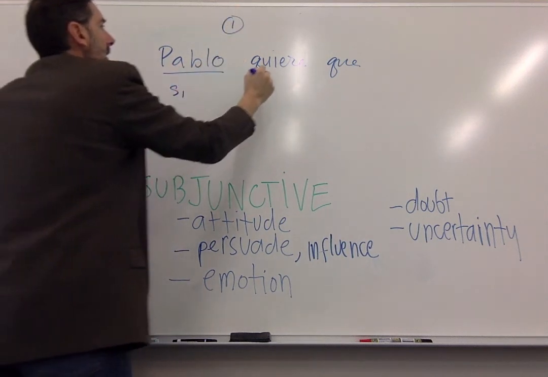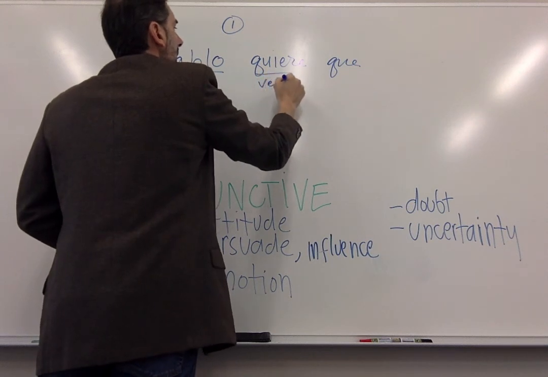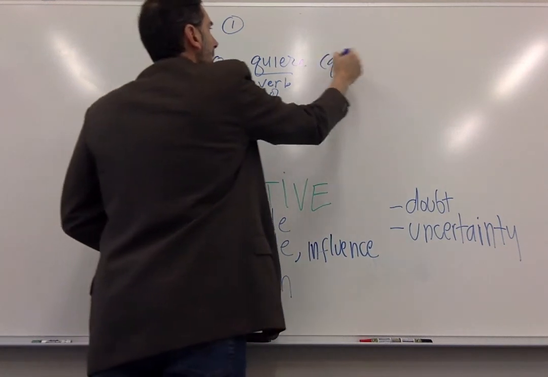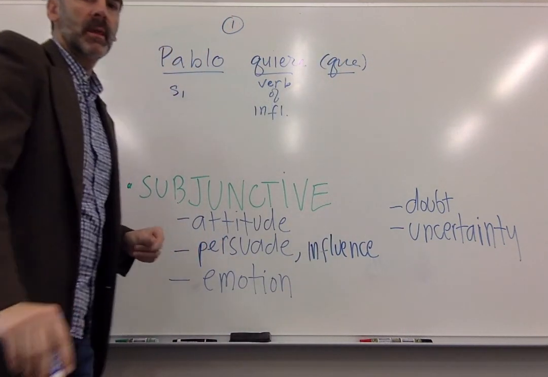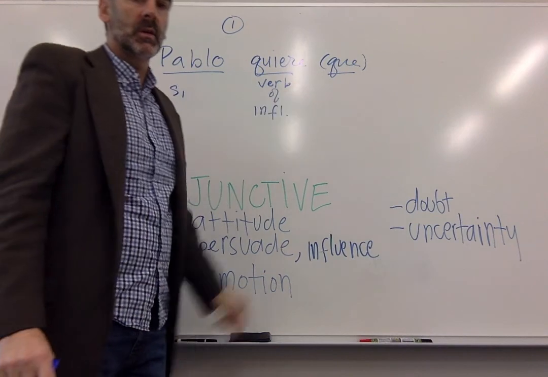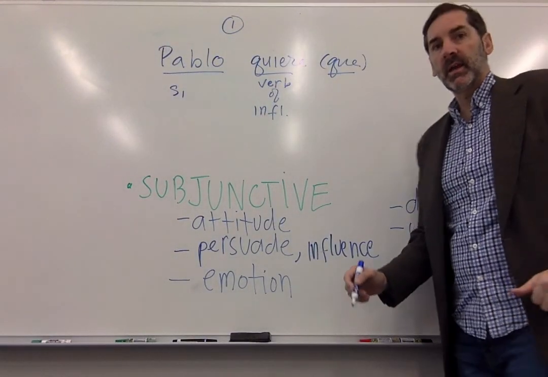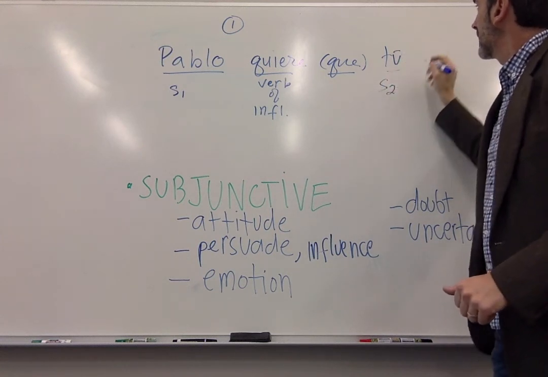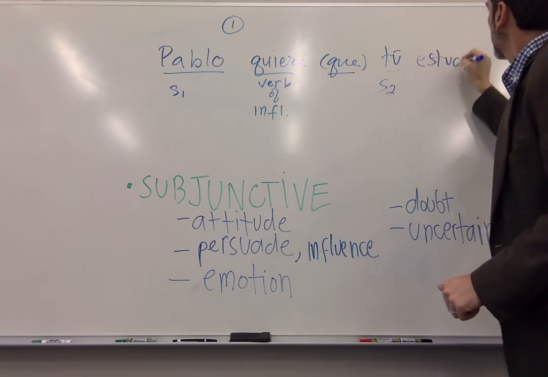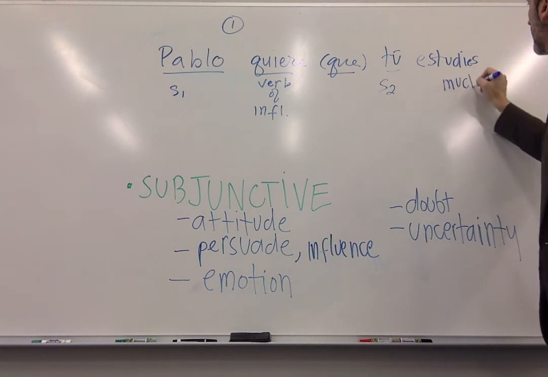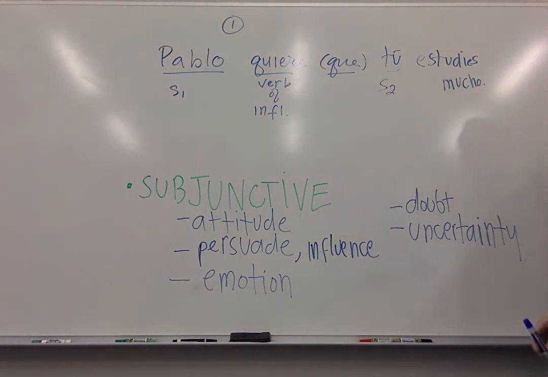Subject one, my verb of influence, and my connector, que. As this sentence stands now, it's incomplete. Pablo wants that. All right, come over here and let's finish my sentence. Que tú, that you, subject two, estudies, and I'll put mucho here, a lot. All right? Now, Paul wants that you study a lot.